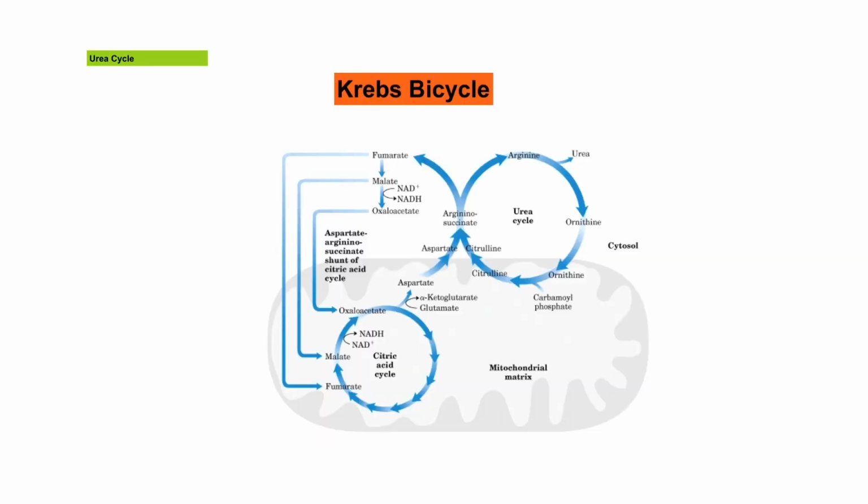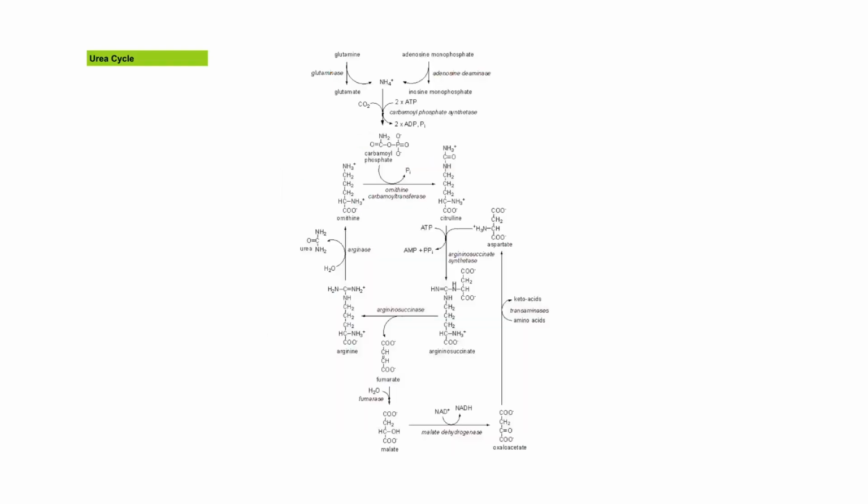Fumarate released from the urea cycle has several fates, including that it will re-enter the urea cycle as aspartate. Again, this is through the fumarate, malate, oxaloacetate intermediates. The detail of this reaction you can see here. When the urea cycle releases fumarate, this fumarate can re-enter the urea cycle in the form of aspartate, the second amino donor, by transformation through malate and oxaloacetate, and then back to aspartate.